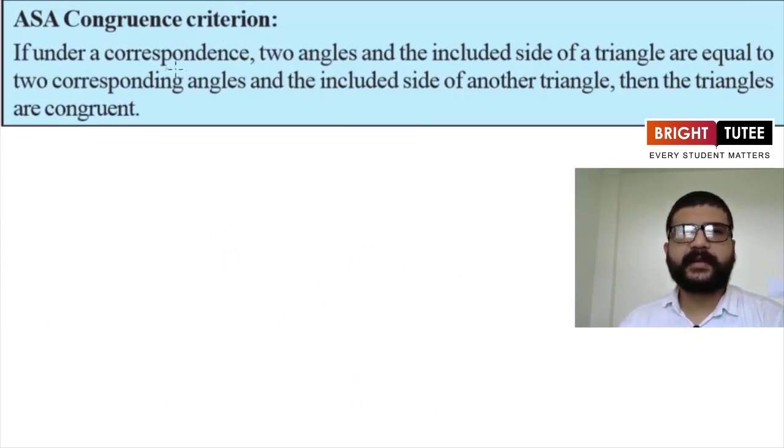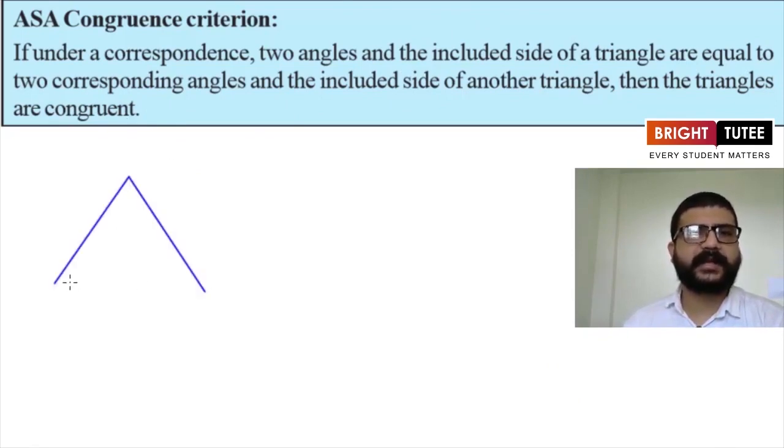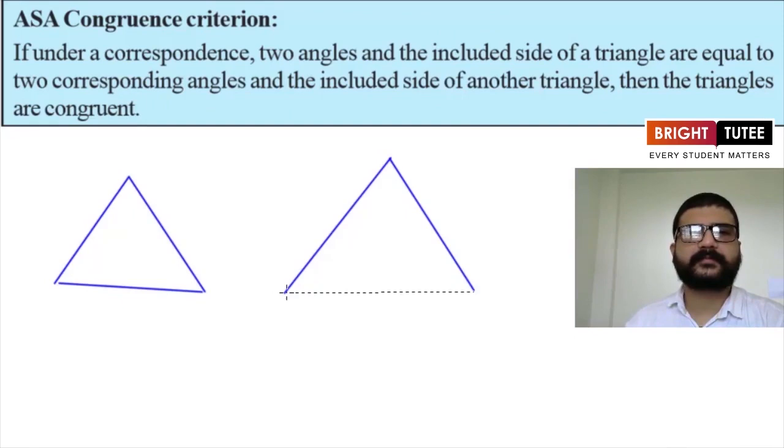It says, if under a correspondence, two angles and the included side of a triangle are equal to two corresponding angles and the included side of another triangle, then the triangles are congruent. So it is like this. Suppose we are having two triangles, let's say these are the two triangles we are having. And it is given here that this angle is 45 degrees and this angle here is 60 degrees and this side length is 3 centimeters.